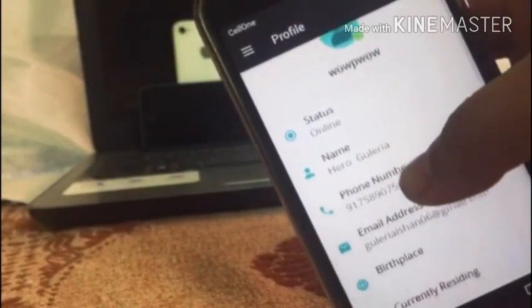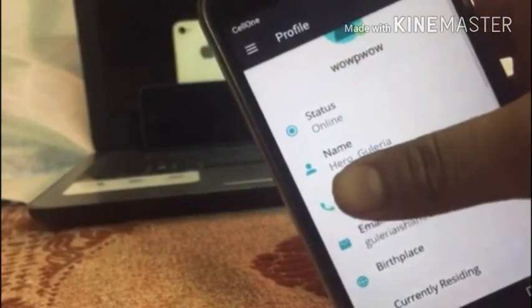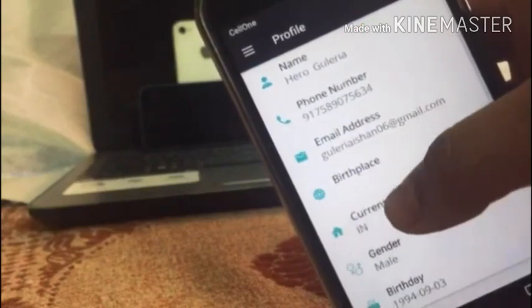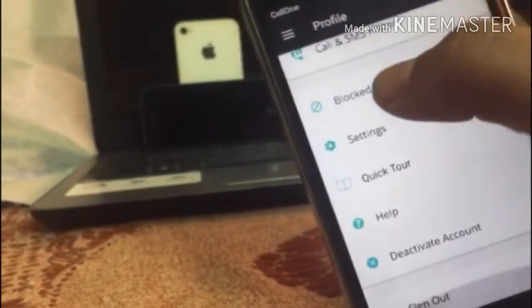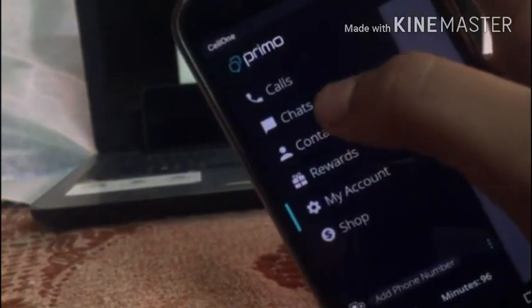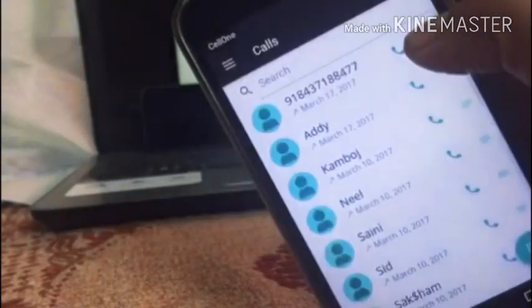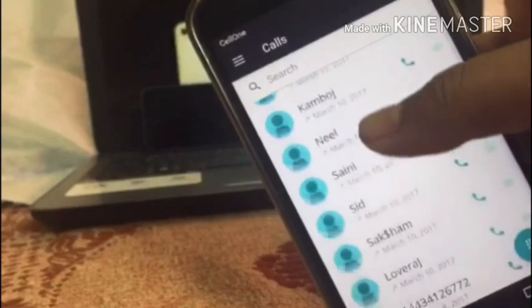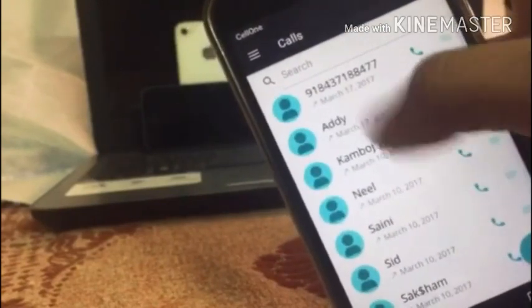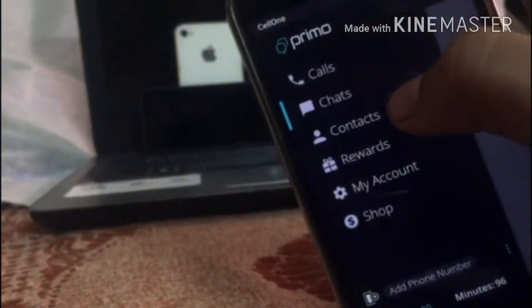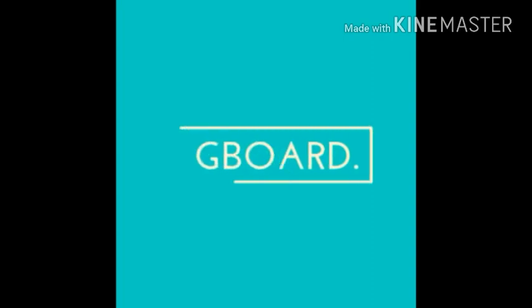As you can see, I have created an account. You can see guys, I have even called my friends, and you have to just do some rewards so that you can get some points for your account. And I have called many of my friends. As you can see, it's very easy to use. Yes guys, very easy.